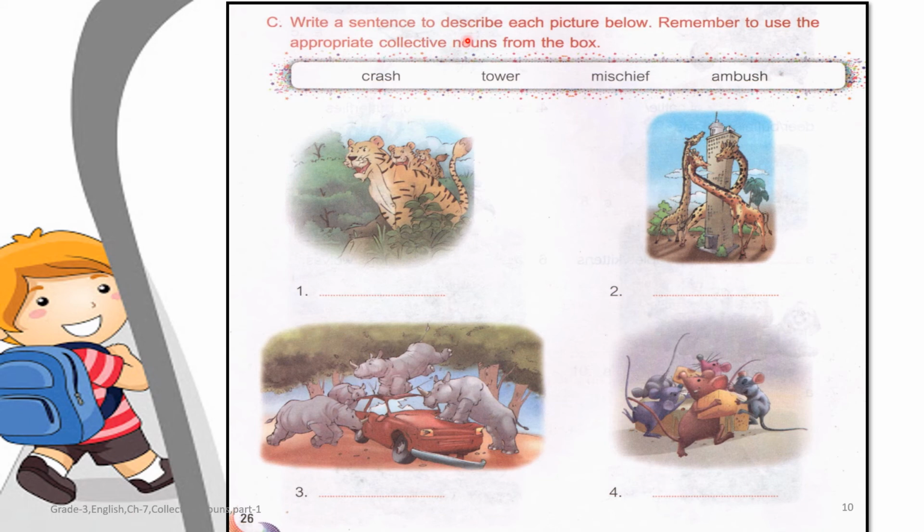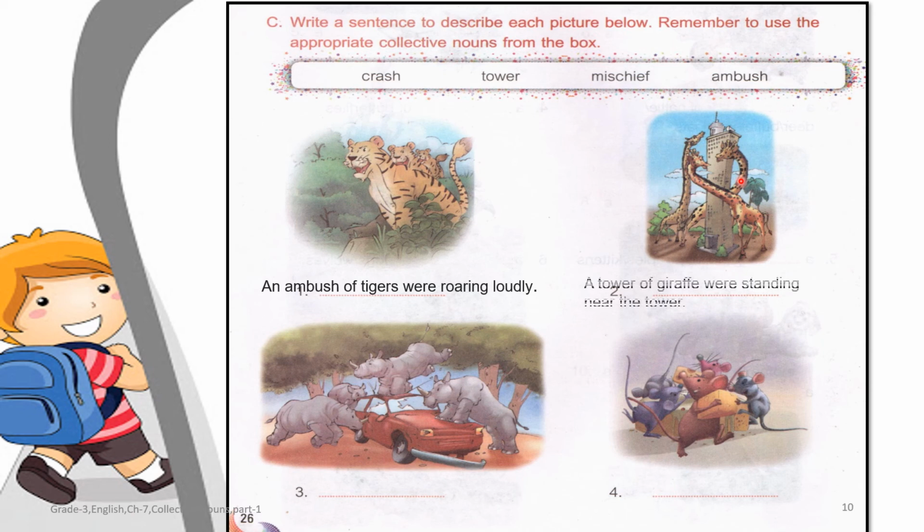Write a sentence to describe each picture below. Remember to use the appropriate collective nouns from the box. So children, here are some pictures, and we have to use a collective noun in each sentence. Here are some tigers standing in a group. So how will we use the collective noun for tigers? An ambush of tigers was roaring loudly. So ambush is a collective noun which refers to the group of tigers.